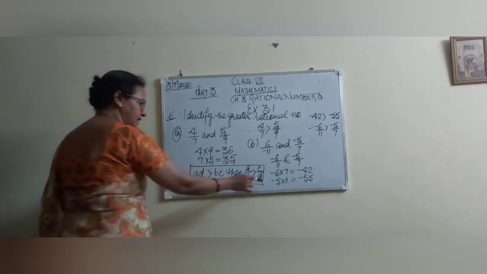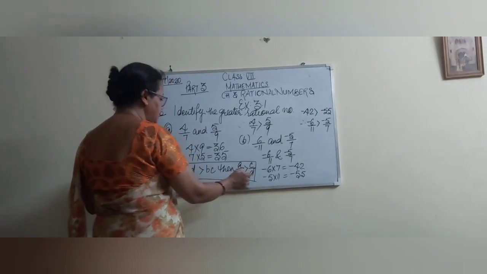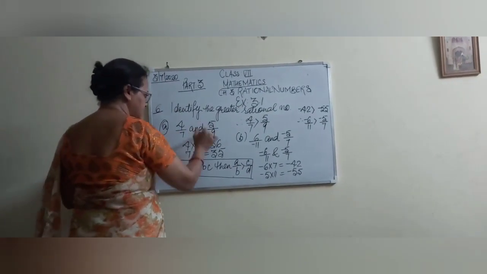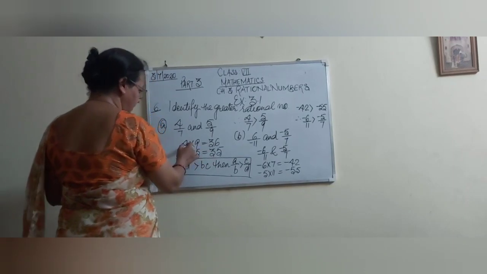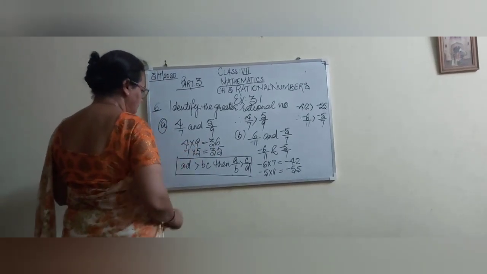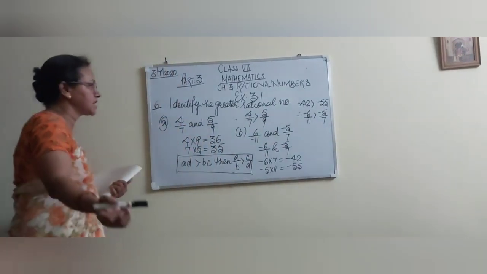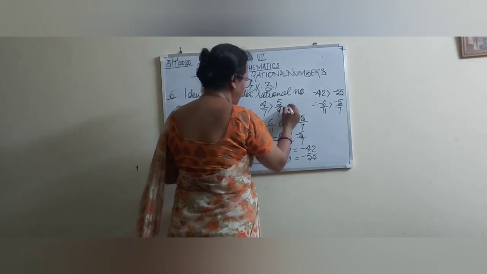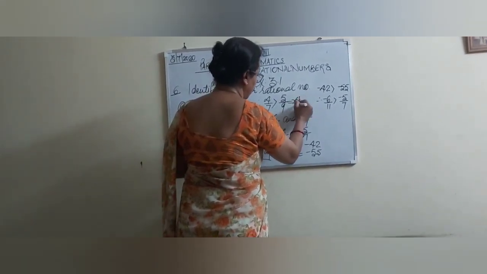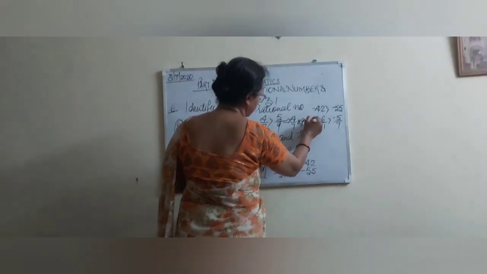I have the condition AD is greater than BC, then A upon B is greater than C upon D. This is A upon B and this is C upon D. So we are having AD is greater than BC. Therefore, 4 by 7 is greater than 5 by 9. Which is the greater rational number? 4 by 7 is greater. Okay? That is the thing.